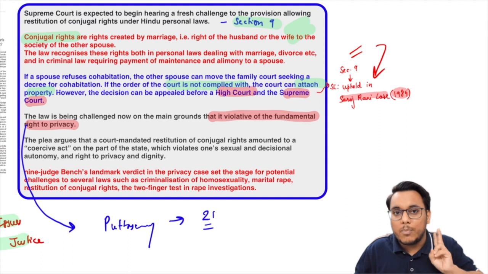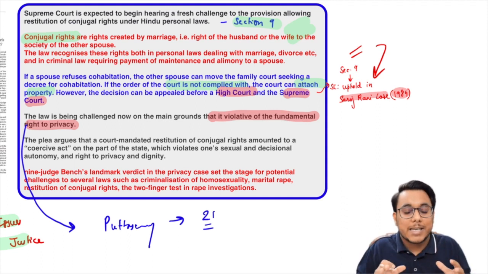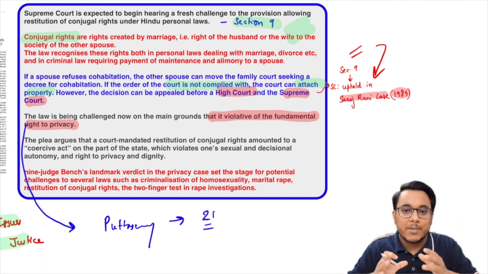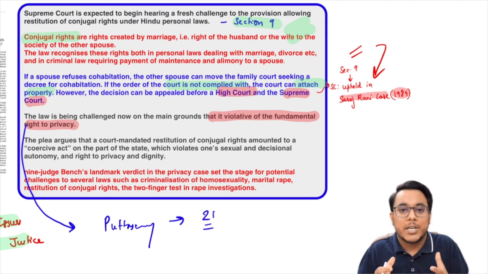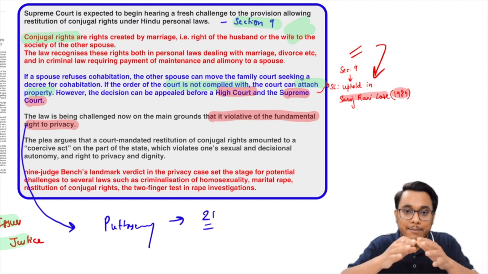Moreover guys, there is one more ground also. It has been said that on the face of it, Section 9 looks gender neutral, because conjugal rights are being given to both the husband as well as the wife. But in reality, this provision is more subjugative towards women, because, see, many times it has been seen that in India patriarchy is very deeply rooted, and because of this, many exploitations of women happen within the house.